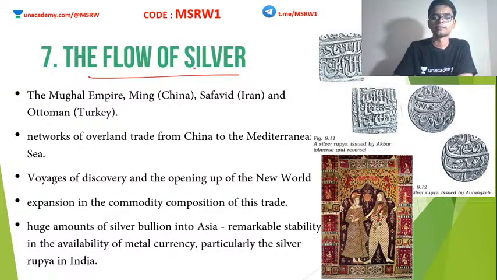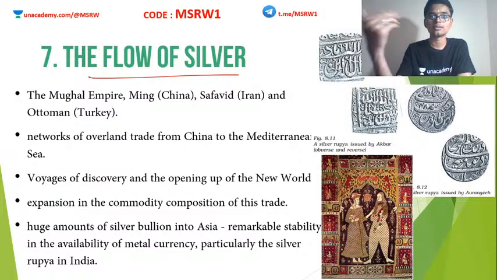Flow of silver. Just because this agricultural expansion happened in India, and production started to increase because of the artisanal works that were increasing, India became a very major exporting country in the medieval period. India began to become a very important exporter of various goods.